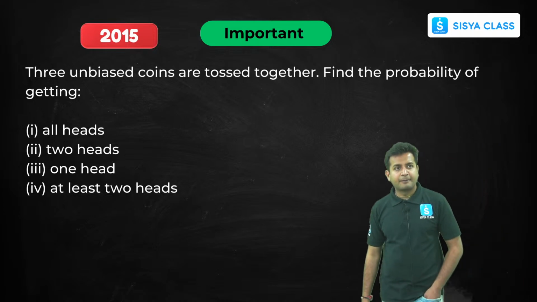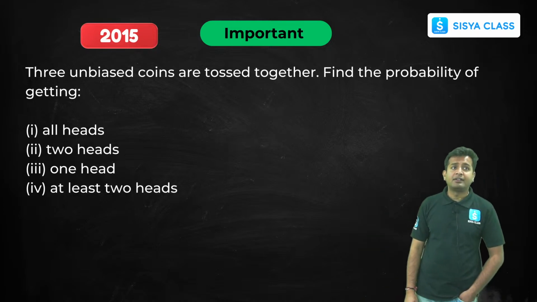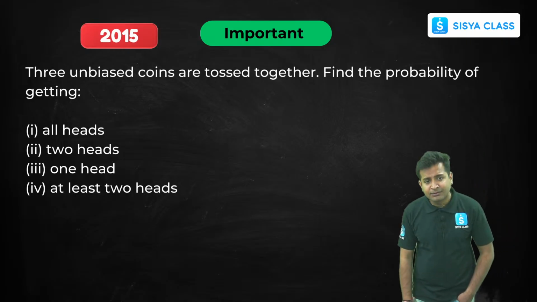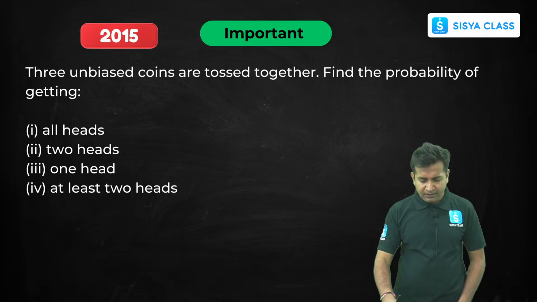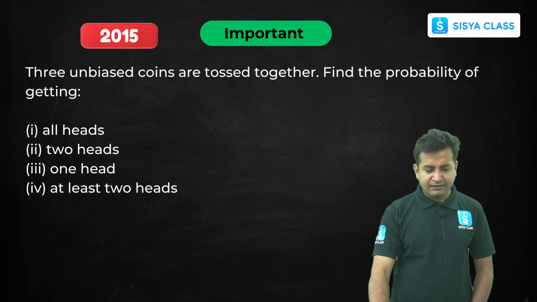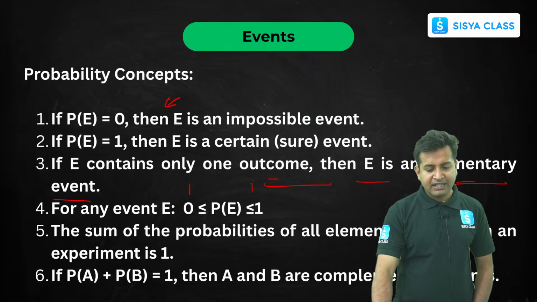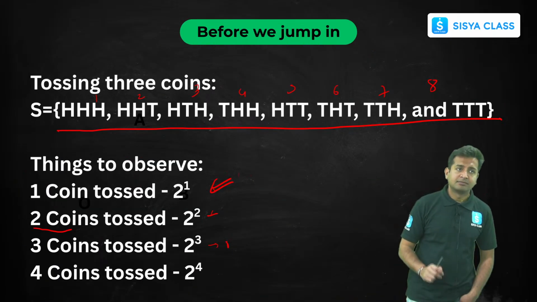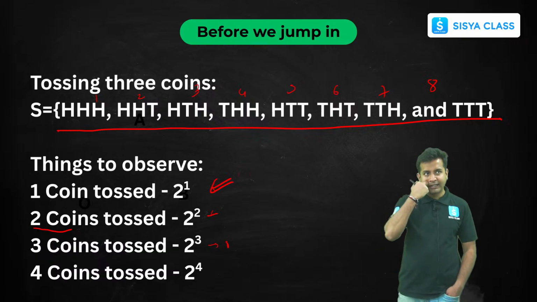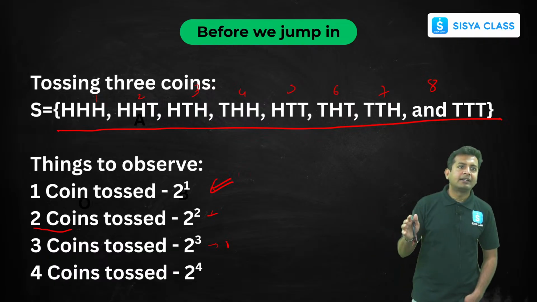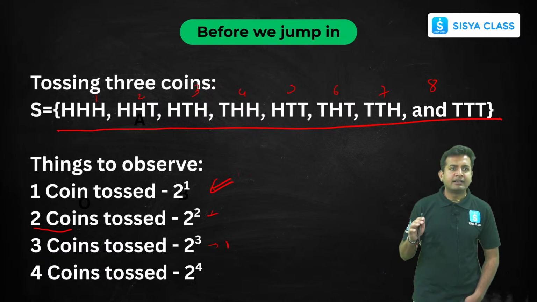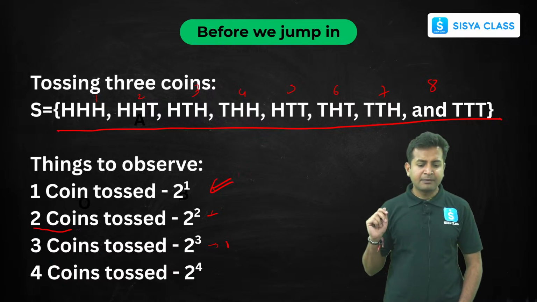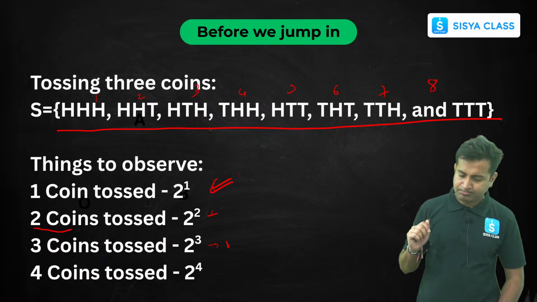Now, this is a question. The question says 3 unbiased coins are tossed together. Find the probability of getting all heads, 2 heads, 1 head, at least 2 heads. Okay. Now, let's understand. Let's go to the place where we have tossed 3 coins, right? So these are the outcomes. What are the outcomes that you will be getting? Head head head, head head tail, head tail head, tail head head, head tail tail, tail head tail, and tail tail tail. Okay, so these are the possible outcomes that you can get.